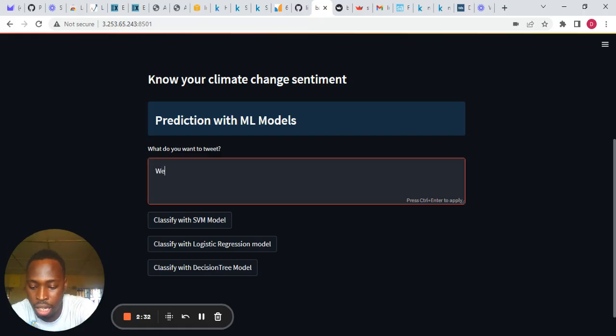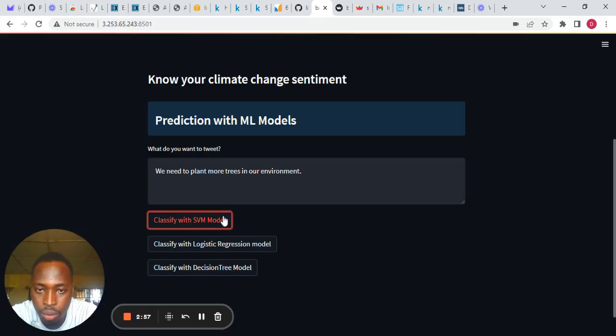So let's say we need to plant more trees in our environment. So we have our statement here. We are going to try to classify using an SVM model.